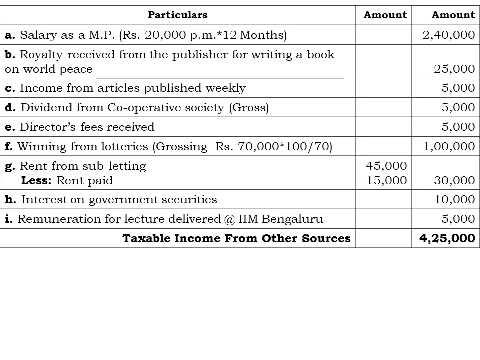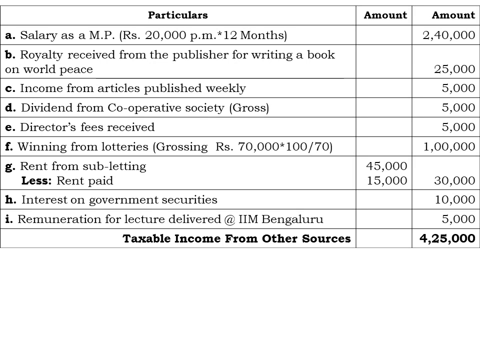And next one, that is rent from subletting of the house property, that is 45,000. Out of that he has paid rent of rupees 15,000, which is eligible for deduction. 45,000 minus 15,000 comes to rupees 30,000, which is the taxable rent from subletting of the house. And next one, interest on government securities. It is a less tax government security, we can assume, and it is 10,000 rupees, which is taxable. And last one, remuneration for the lecture delivered at Indian Institute of Management, Bengaluru, that comes to rupees 5,000.